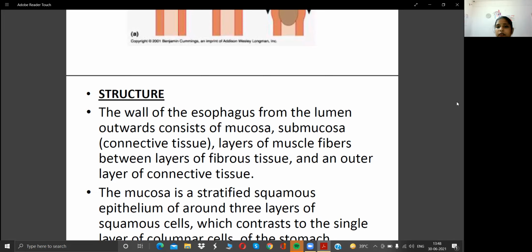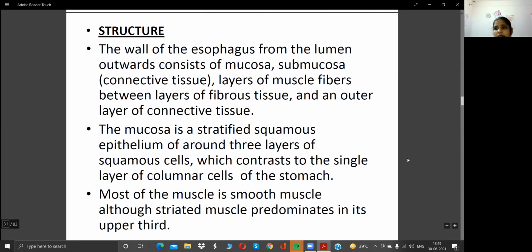We already said that the esophagus consists of mucosa, submucosa, a layer of fibrous tissue, and an outer layer of connective tissue, and the mucosa is a stratified squamous epithelium, around 3 layers of squamous cells, which contrasts with the single layer of columnar cells of the stomach. Most of these muscles are smooth muscle, although striated muscle predominates in the upper third part of the esophagus.